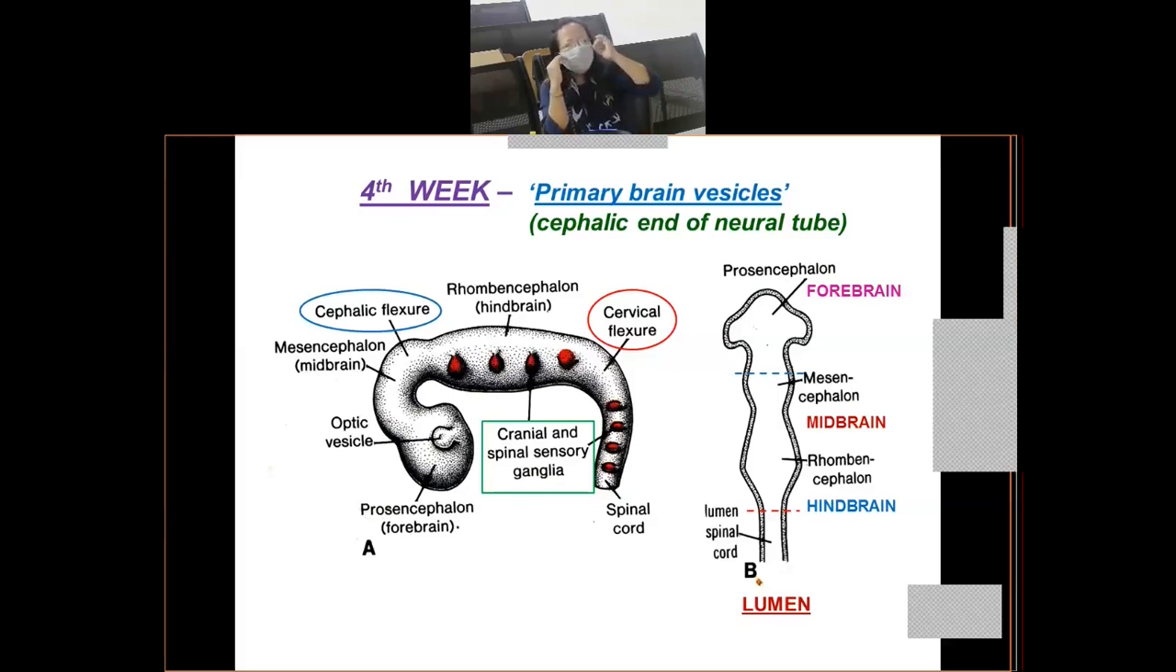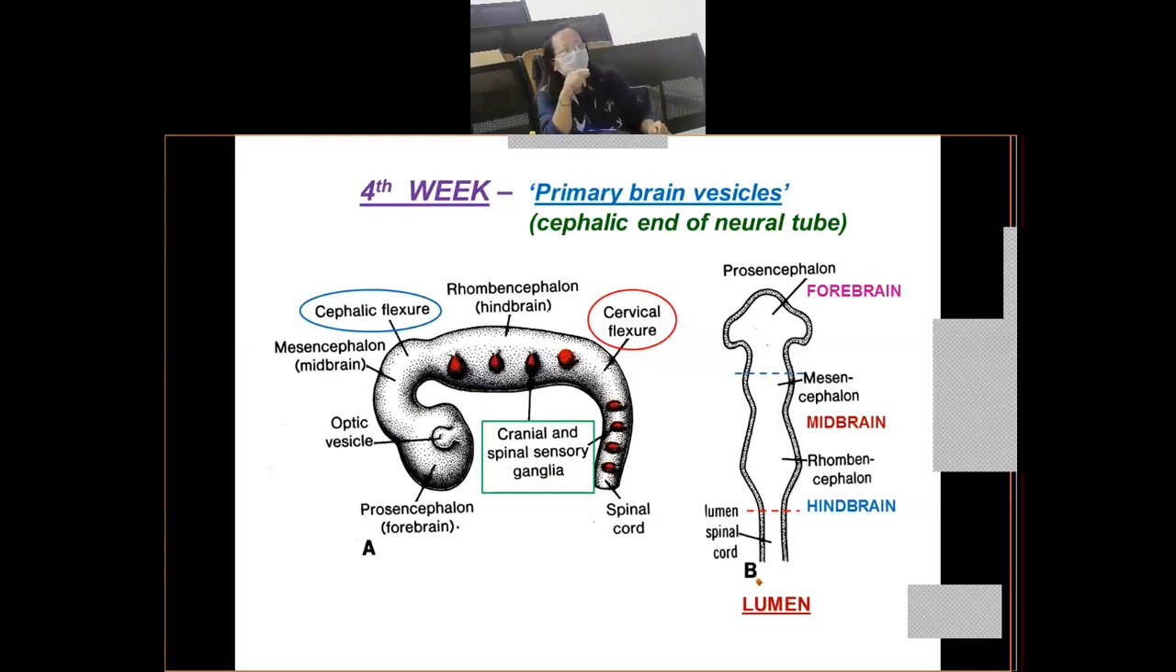So let us go in detail. Now in the 4th week, what happens? This slide is focused on the development of the cephalic end of the neural tube, which is now dilated to show 3 dilations, which are known as primary brain vesicles. So the cephalic end of the neural tube will have 3 dilations, and these 3 dilations will form the primary brain vesicles from which your future brain will develop. Clear? Okay, so let us see what these vesicles are.